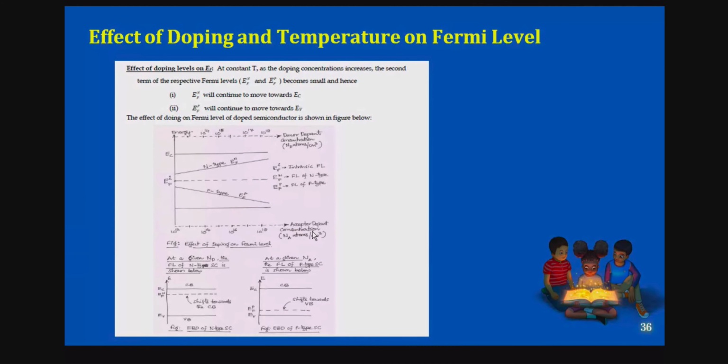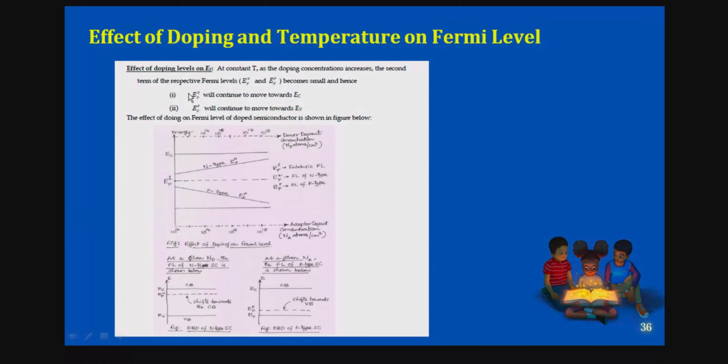So how we define this depends upon the effect of doping and temperature on the Fermi level, isn't it? You have already studied this, but I am putting two graphs in one place. Here is the effect of doping levels, that means impurities, on the Fermi level. At constant T, as the doping concentration increases, the second term of the respective Fermi levels becomes small, and hence EF will continue towards EC in one case and EF will continue towards EV in the other.